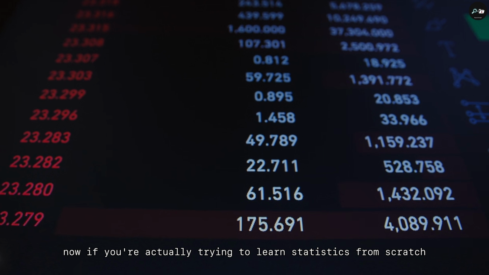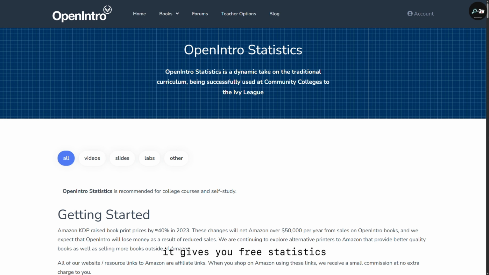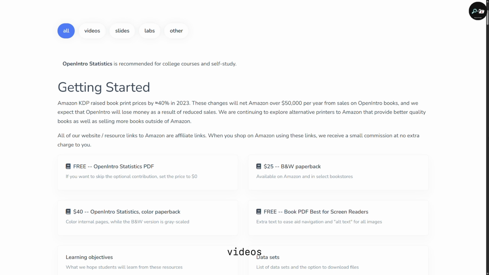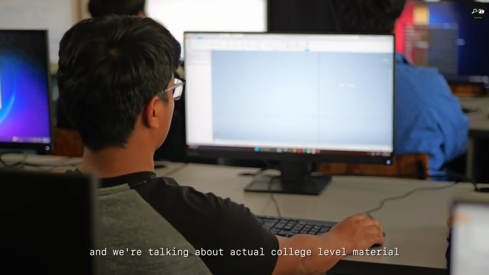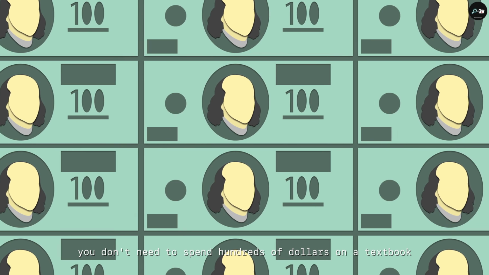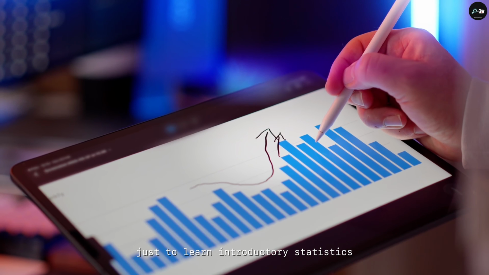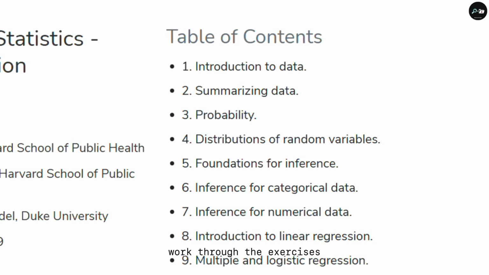Now, if you're actually trying to learn statistics from scratch, check out OpenIntro. It gives you free statistics textbooks, videos, practice problems, and datasets. And we're talking about actual college-level material. You don't need to spend hundreds of dollars on a textbook just to learn introductory statistics. You can download the material, work through the exercises, use the datasets, and basically build yourself a free statistics course.